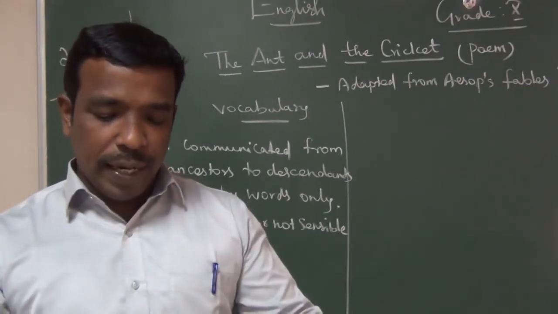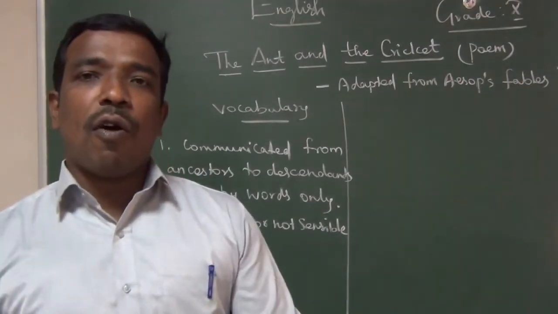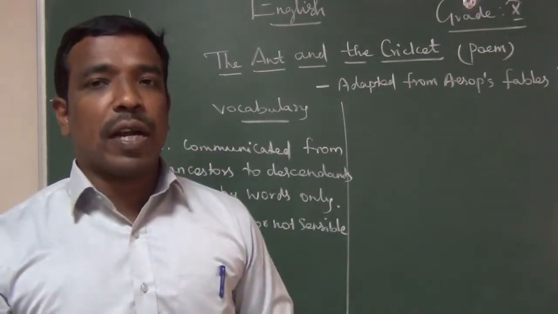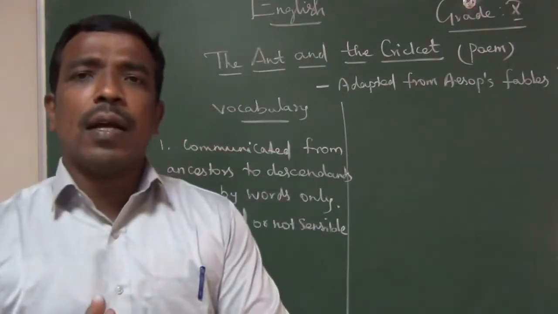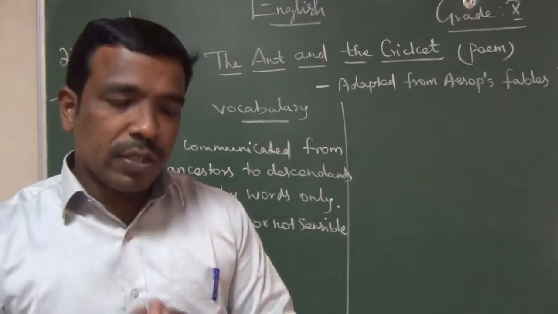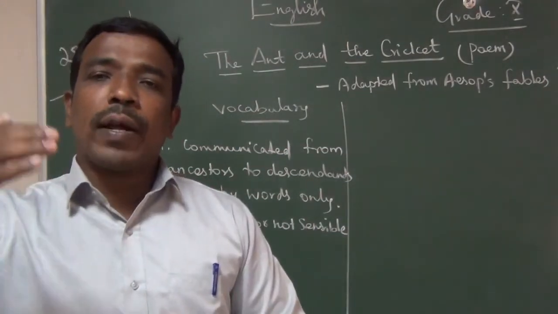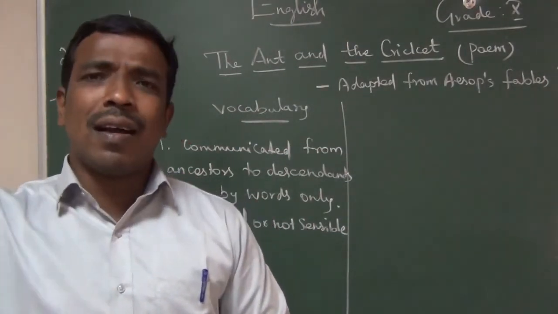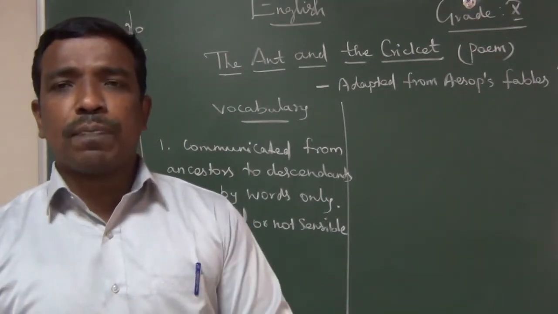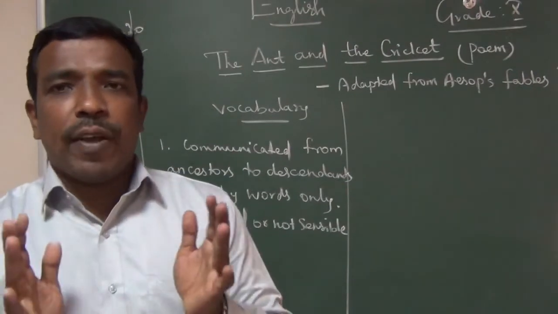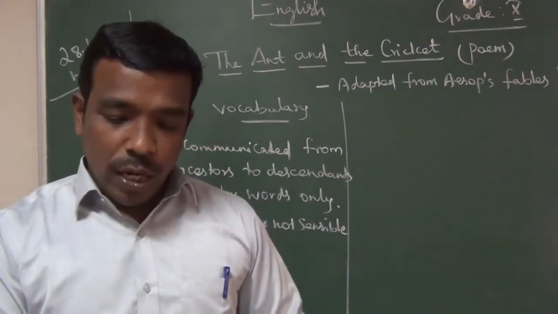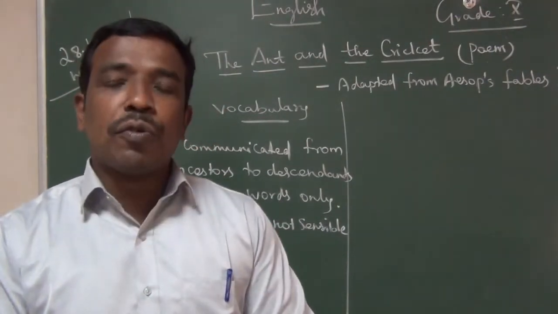Crumb here means a piece of bread. So, not a crumb to be found on the snow covered ground. I already told you, they are talking about the western countries. In western countries the winter season is very difficult. If you go to hilly areas in India, North India, or in Tamil Nadu, the Nilgiris, Ooty, Kodaikanal, the winter season is very terrible. But here they are talking about the western countries.